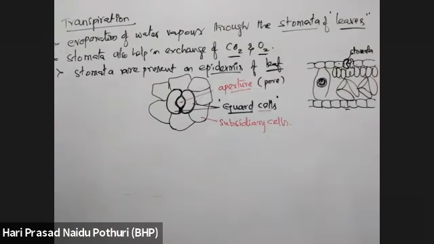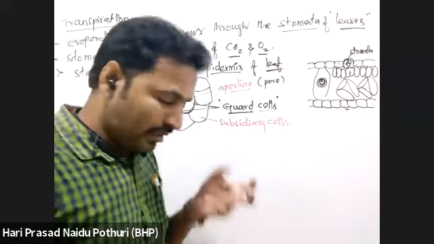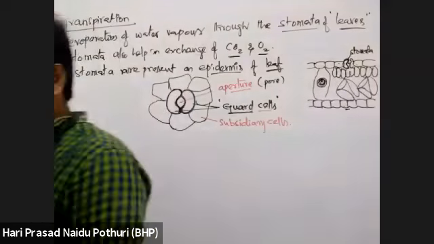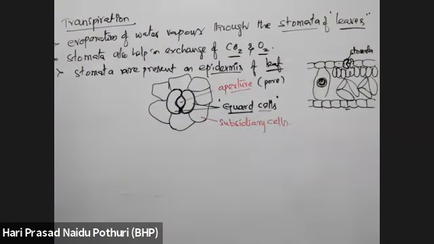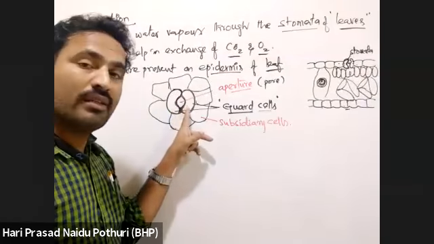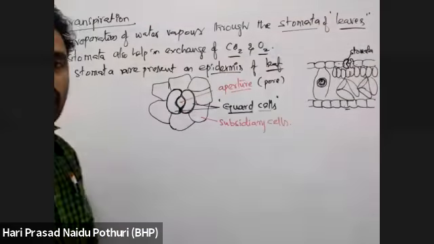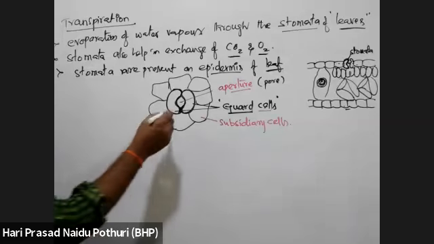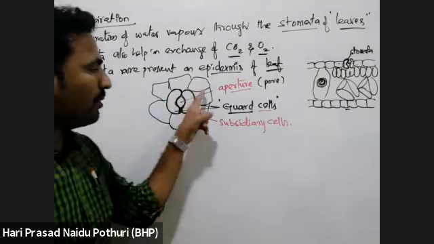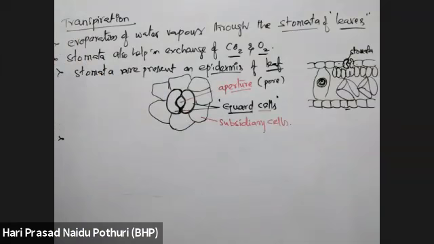Okay, this stomatal aperture may be closing or opening based on the water levels in guard cells. Based on the water levels in guard cells, the stomatal pore may be opening or closing. Okay, I will tell you. So the stomata is made up of three major parts: the stomatal pore and the guard cells, which are surrounded by subsidiary cells.